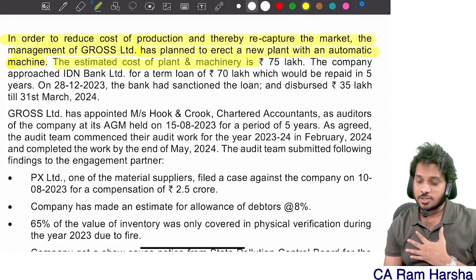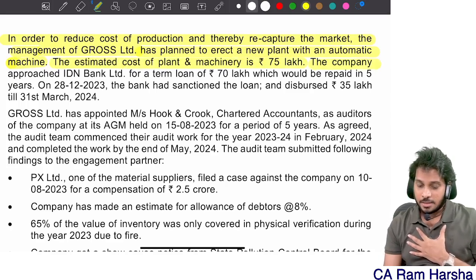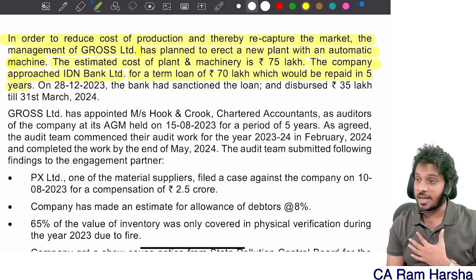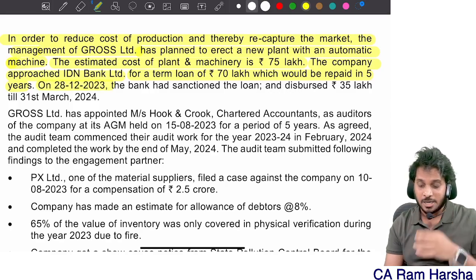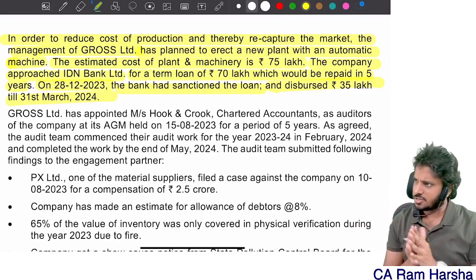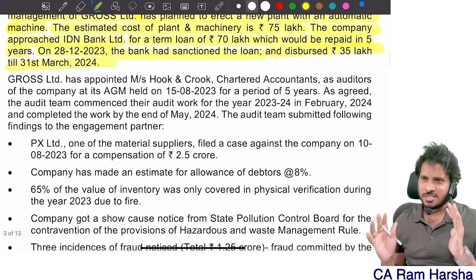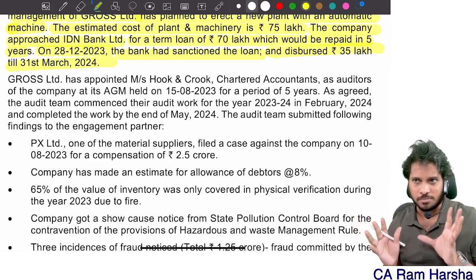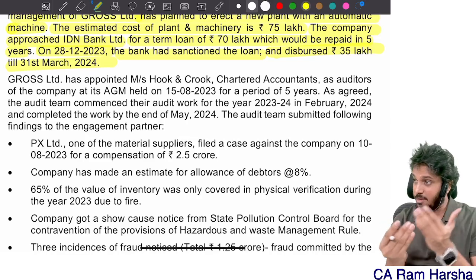The estimated cost of plant and machinery is 75 lakhs. The company approached the bank for a term loan of 70 lakhs, which would be repaid in 5 years. On 28th December, the bank had sanctioned a loan and disbursed 35 lakhs also. So they disbursed 35 lakhs. Getting it? Which means company is having no cash problem. Means availability of finance is there.